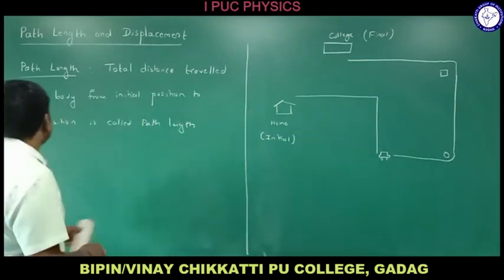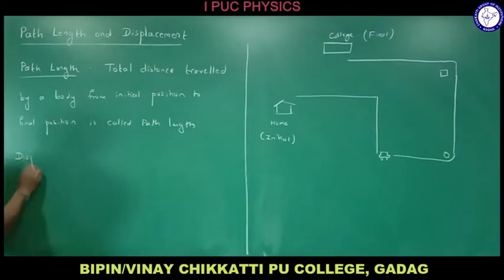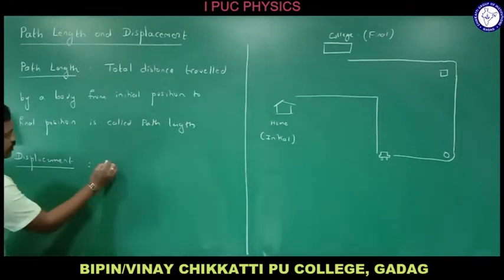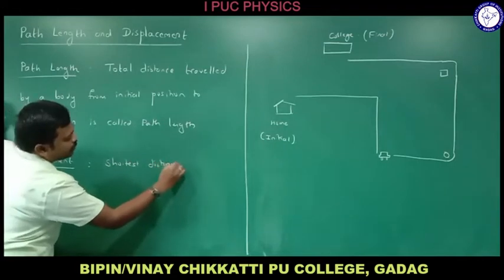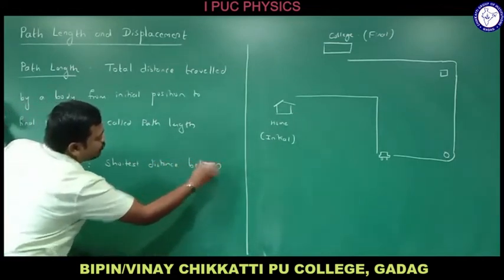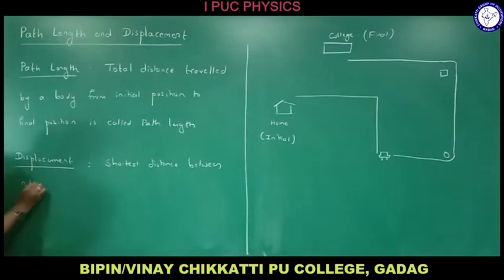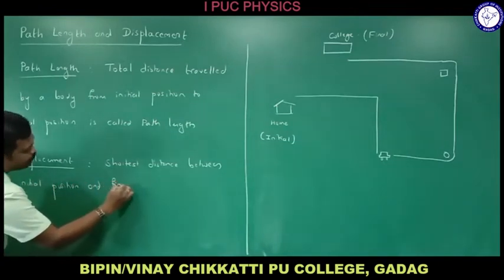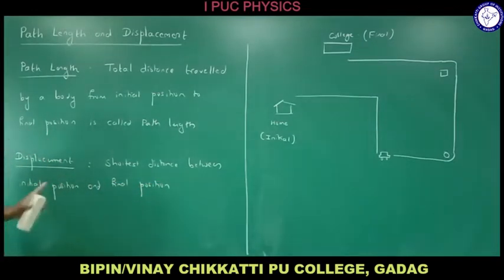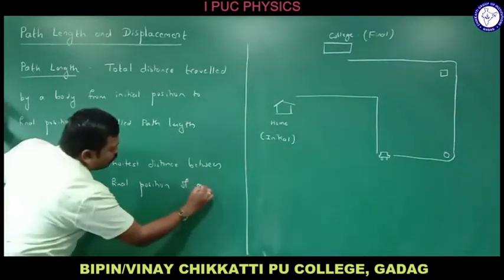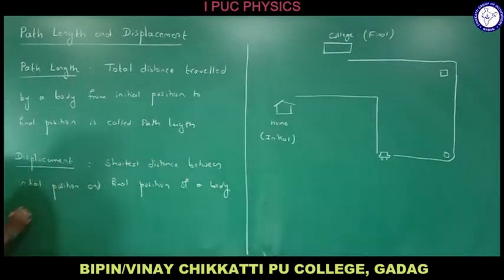Now, what is the meaning of displacement? Do you understand what is the meaning of displacement? It is the shortest distance between initial position and final position of a body during its motion.